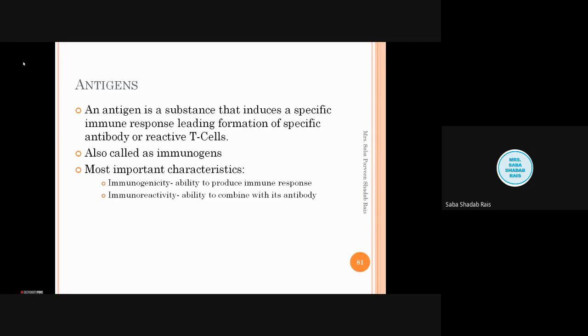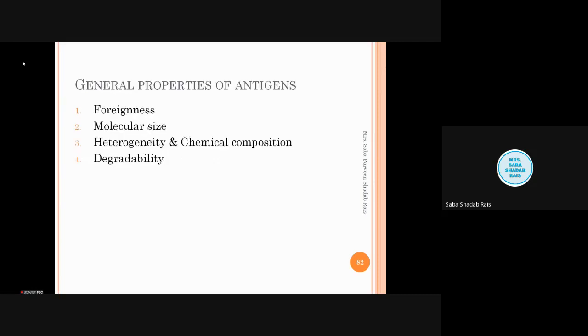So an antigen has certain properties, meaning we cannot say any foreign substance is an antigen. It should meet all these four criteria. Only then can we say that it is an antigen. So the first thing is foreignness. It is the most important thing that an antigen must be foreign to the host. Foreign to the host means we are taking it in, or it is trying to enter our body from the outside.